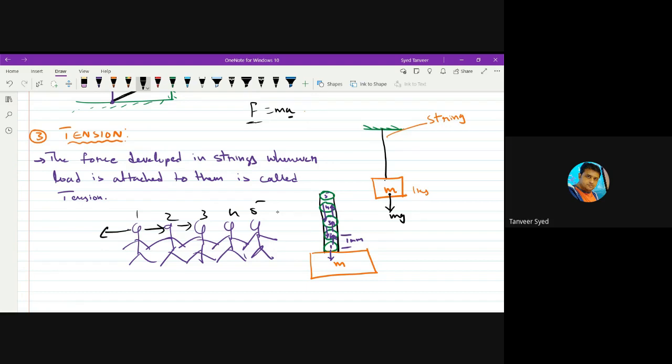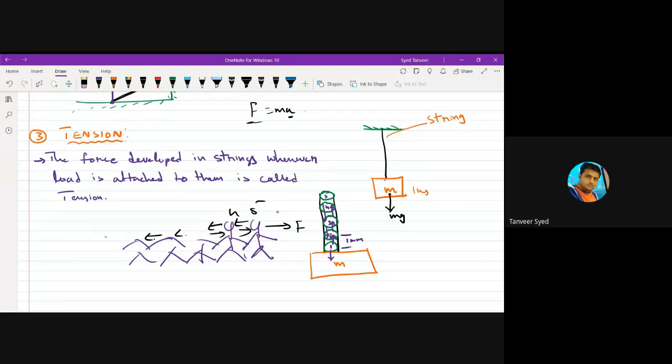Let us say I'm applying a force on 1 towards left and another force on 5 towards right. So 5 is trying to go towards right, 4 tries to pull it. At the same time, 4 is trying to go towards left, 5 tries to pull it. Like this, there will be pairs of molecular forces acting between the individual molecules. And the overall resultant of all these forces that we see, that's what we are naming as the tension developed in the string.